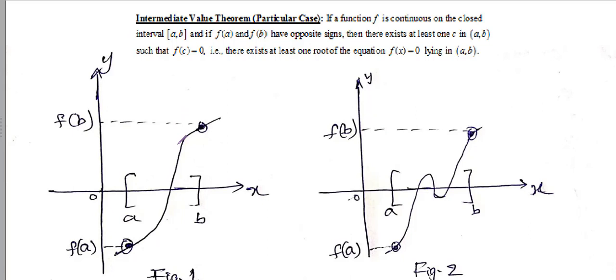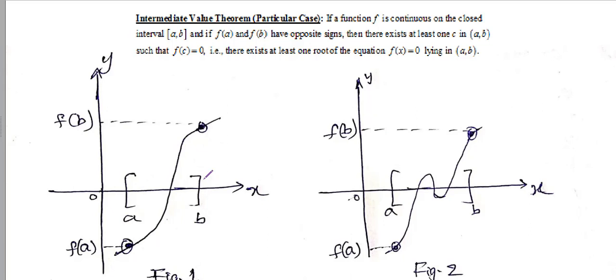So by the particular case of the intermediate value theorem, we can always confirm that whenever you have a function f which is continuous in the closed interval a comma b, and whenever the functional values at the ends of the interval have opposite signs, there exists at least one such c in the open interval a comma b at which the functional value is equal to 0. Whenever f of c is 0, we can simply say that the equation f of x equal to 0 has a root c in the open interval a comma b.